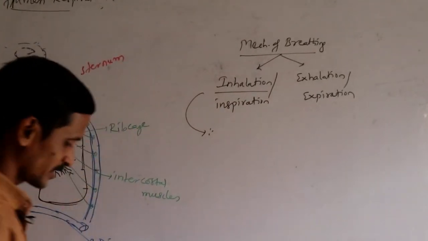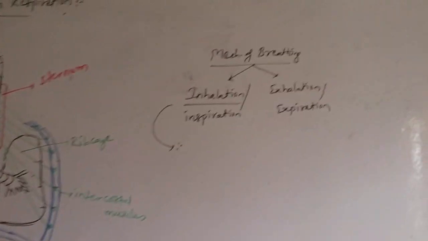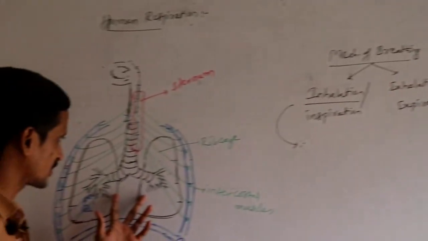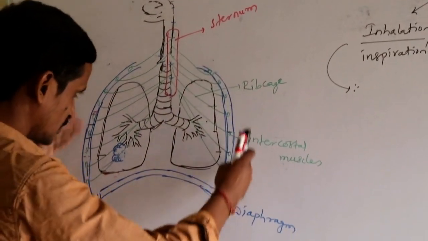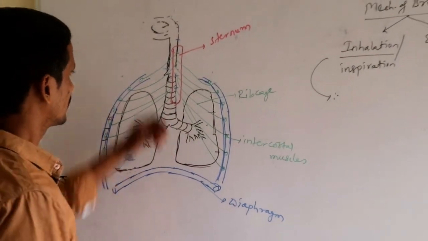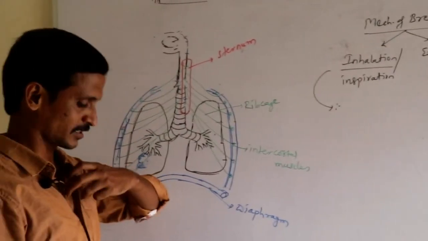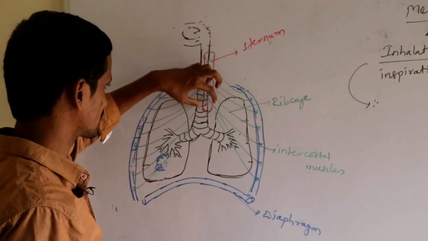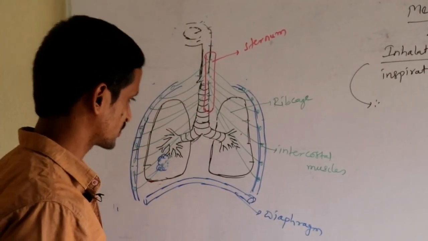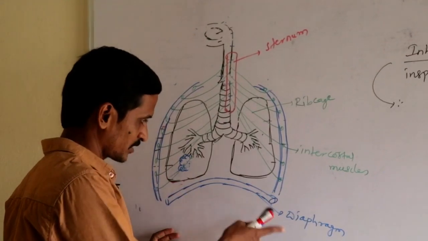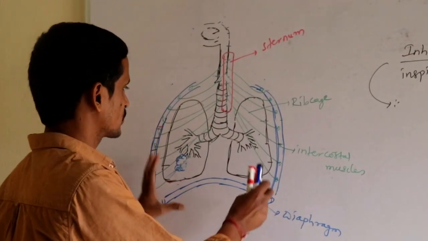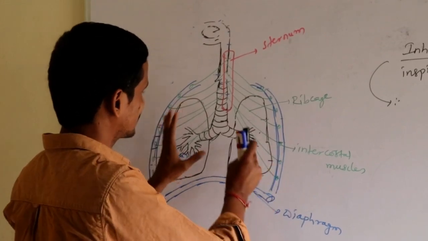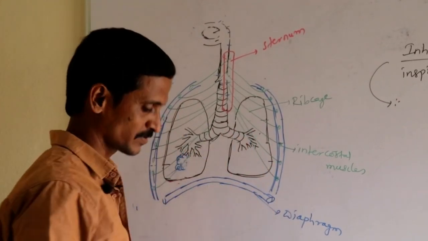During inhalation, your lungs are well protected by the rib cage, which is attached to the intercostal muscles, and they are connected to the sternum, the breastbone, which is present in the middle of the chest region. At the bottom, the dome-shaped diaphragm is present. In the middle of these, the lungs are well situated.